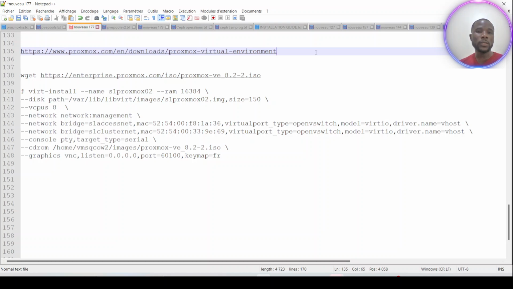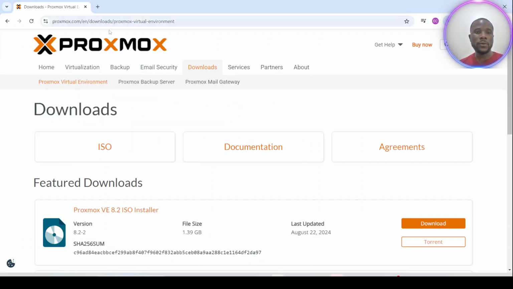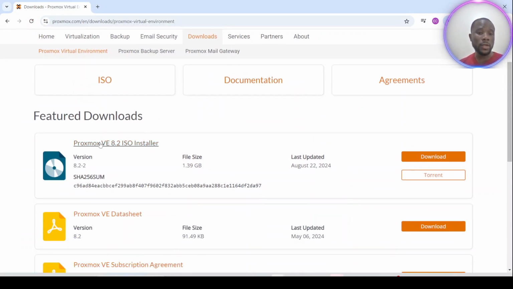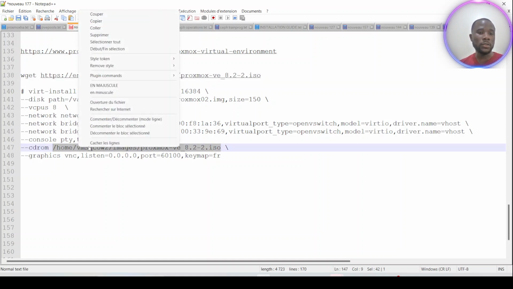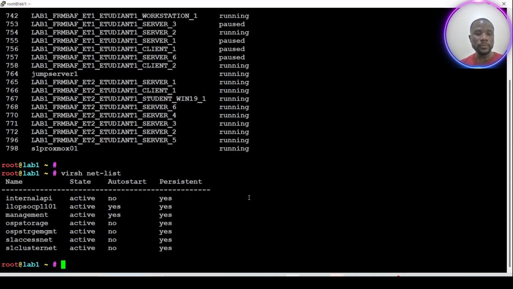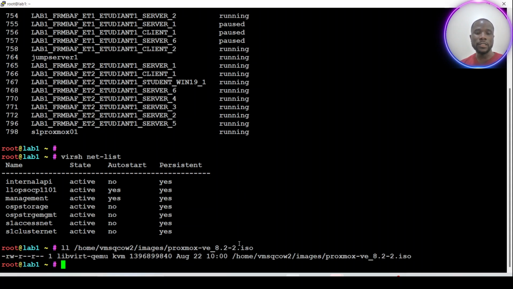Here is the procedure to get the ISO on which I will base my deployment. We can go on the Proxmox website, and from there, we can download the ISO. Here is the command to download the ISO from the website. I have already done that, so I don't need to do it again. This ISO is on the local machine of the physical node, as you can see here, already downloaded from the website.